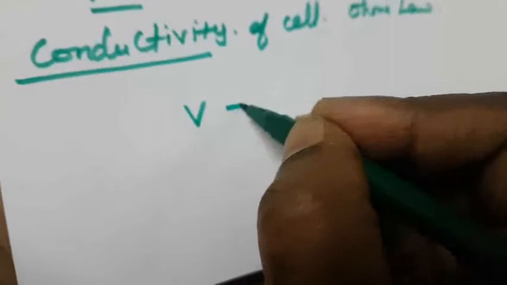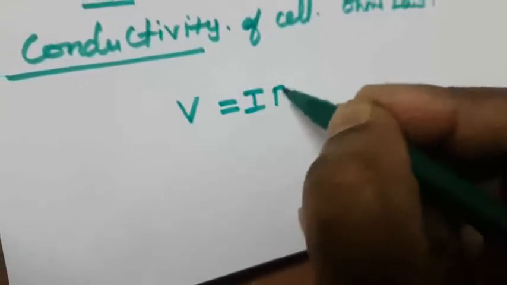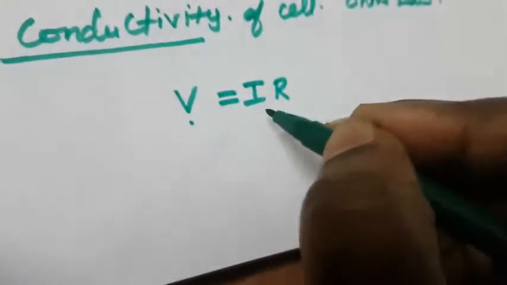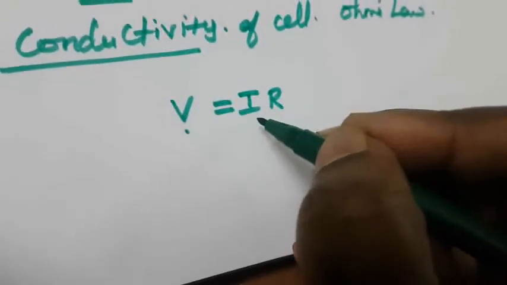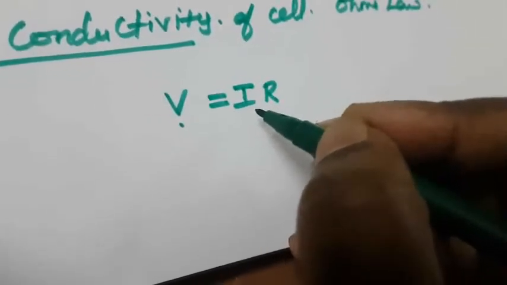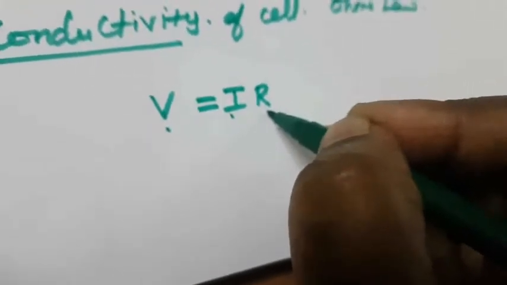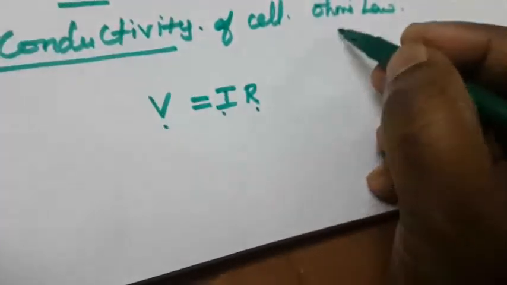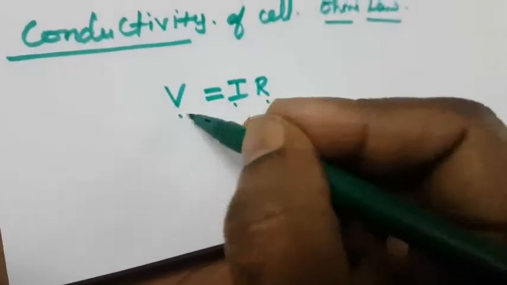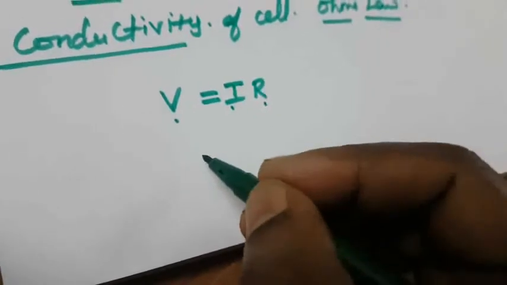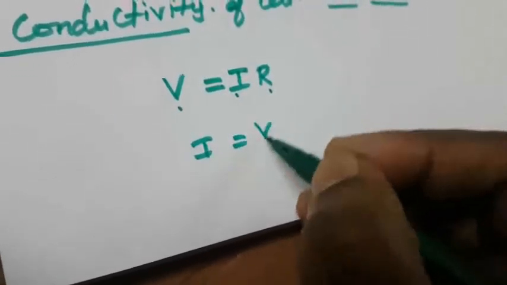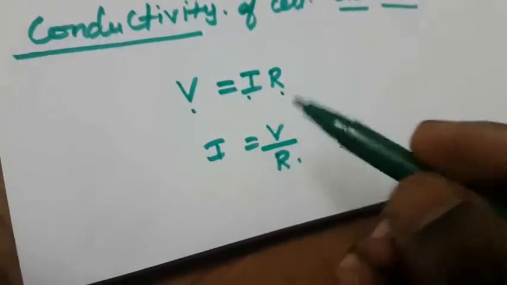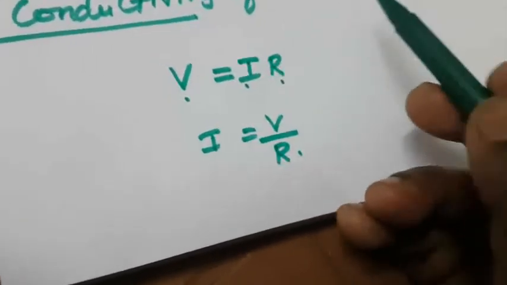That is V = IR. V is voltage, I is the current flowing through the cell, and R is the resistance, measured in ohm. Ohm's law can also be written as I = V/R. Once again, what is Ohm's law?